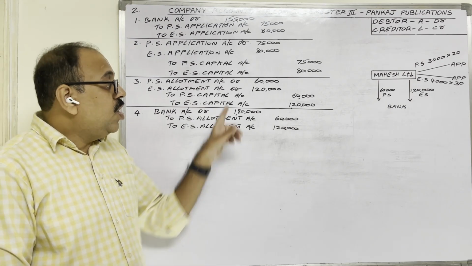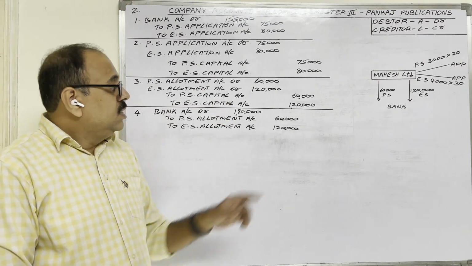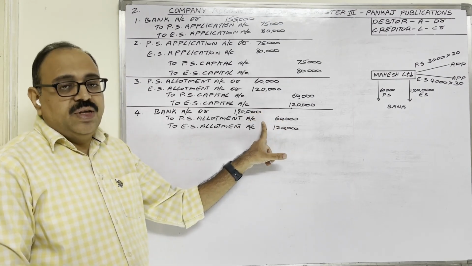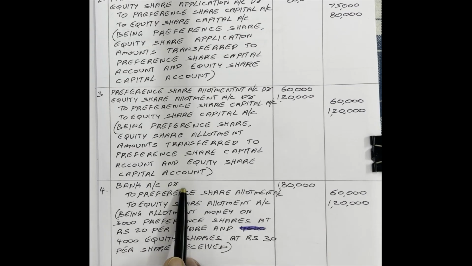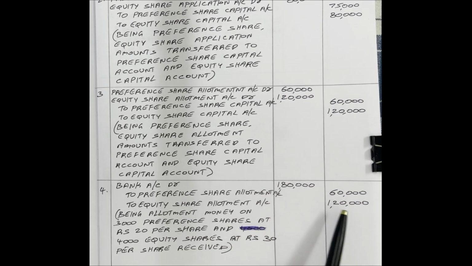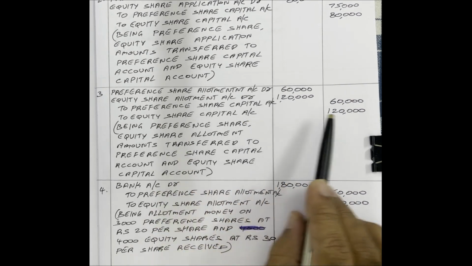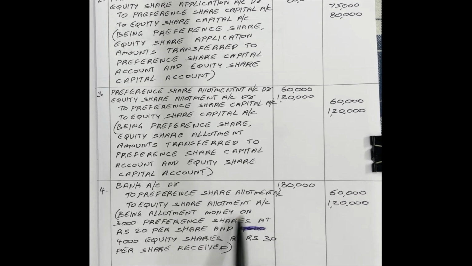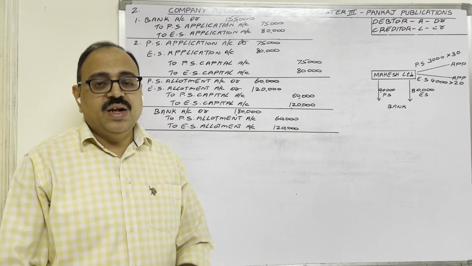So remember, regarding allotment, there are two entries: transfer entry and received entry. This is the fourth entry: bank account debtor to preference share allotment account, to equity share allotment account. For what are we writing this entry? Preference share allotment money 60,000 we received. Equity share allotment money 1,20,000 we received. Mention that in the narration: being allotment money on 3,000 preference shares at 20 rupees per share and 4,000 equity shares at 30 rupees per share received.